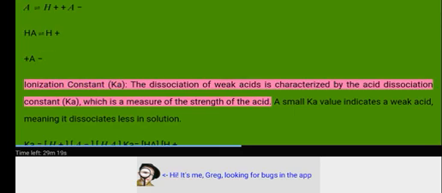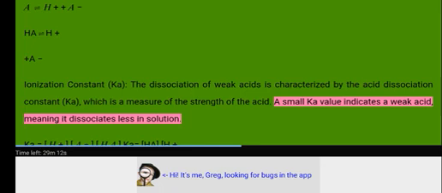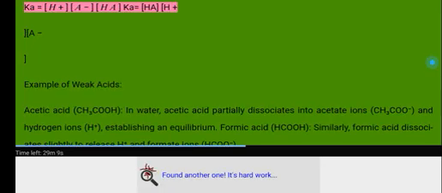Ionization constant Ka. The dissociation of weak acids is characterized by the acid dissociation constant Ka, which is a measure of the strength of the acid. A small Ka value indicates a weak acid, meaning it dissociates less in solution. Ka equals [H+][A-] over [HA].